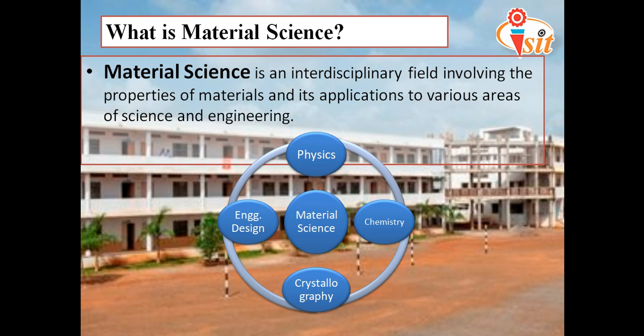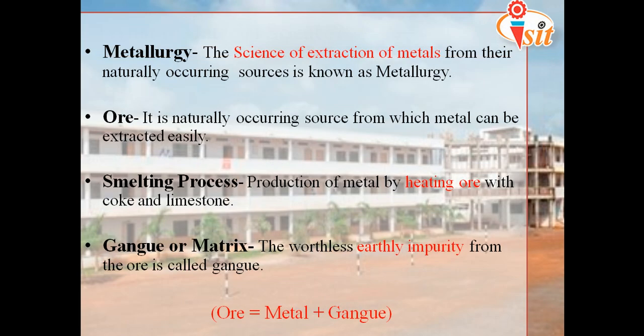As I said, material science is an interdisciplinary field, means we take some basic things from physics, from chemistry, from crystallography, and we can use all its applications in engineering design. So it is an interdisciplinary field. Okay, we will move to the next one.